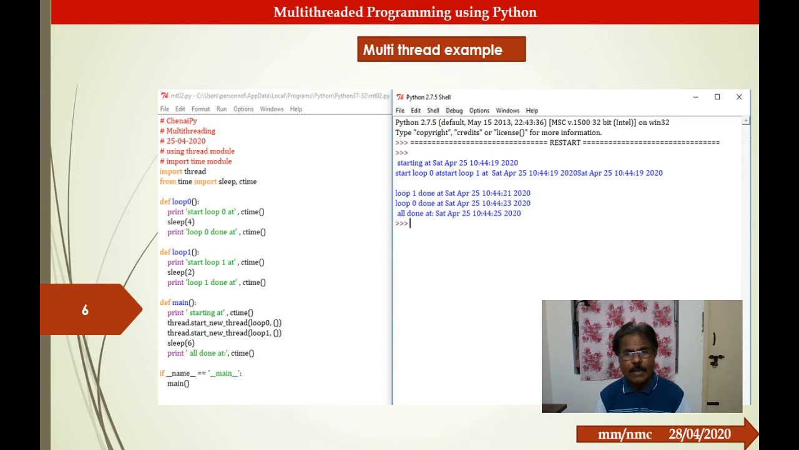This is a classic example of multi-threading, because we are running all the threads in parallel, and in a way you are making the program execute faster, and there is also efficient memory space allocation.